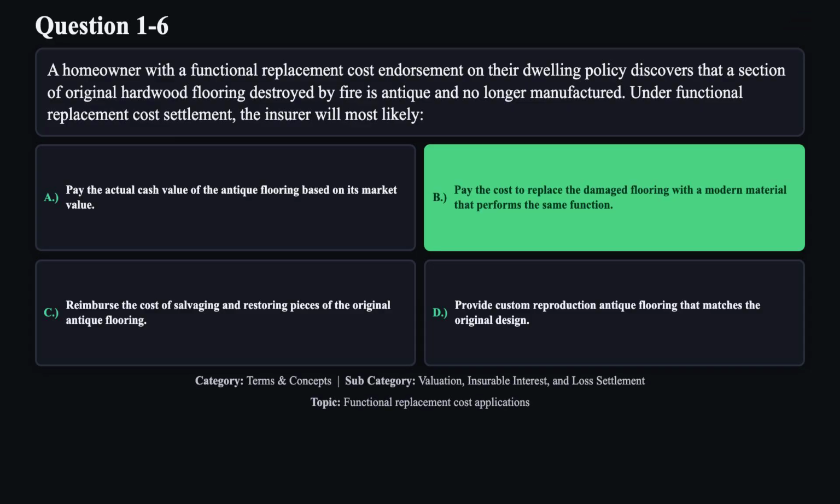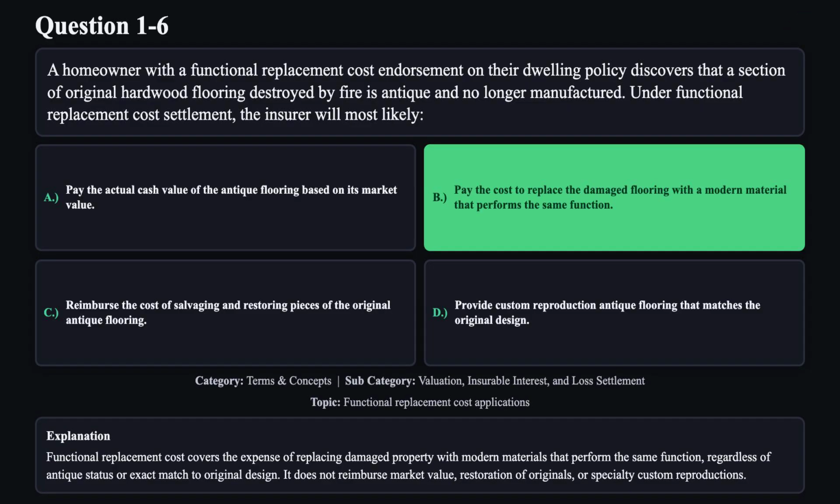The correct answer is B. Functional replacement cost covers the expense of replacing damaged property with modern materials that perform the same function, regardless of antique status or exact match to original design. It does not reimburse market value, restoration of originals, or specialty custom reproductions.